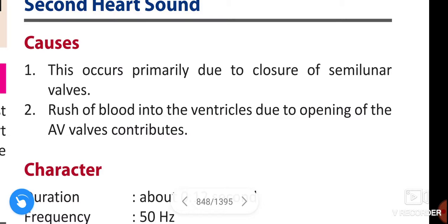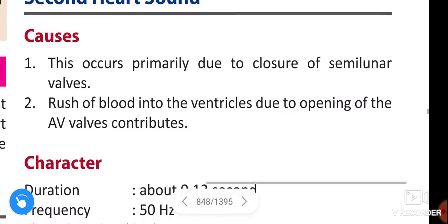These are the two causes that form the second heart sound. See once again, causes. This occurs primarily by closure of semilunar valves, and the second one is rush of blood into ventricles due to opening of AV valves contributes.